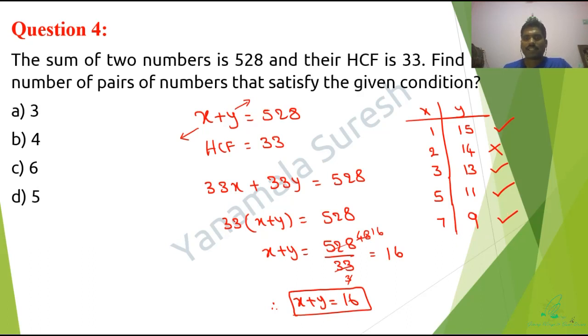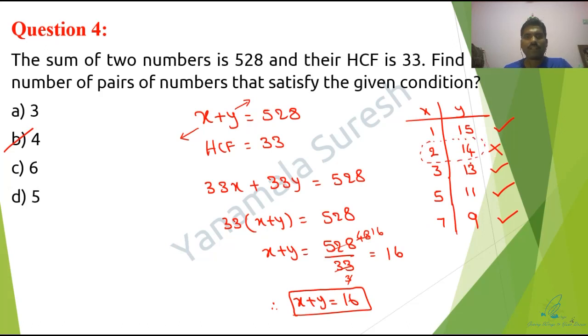It's satisfied. Next, 8 comma 8. That is wrong, you should not take 8 comma 8, because I can take 8 common. Next, 9 comma 7, and it will keep on repeating like this: 9 comma 7, 11 comma 5, 13 comma 3, 14 comma 2, 15 comma 1. So exactly how many pairs are there here? Exactly 4 pairs. Clear?